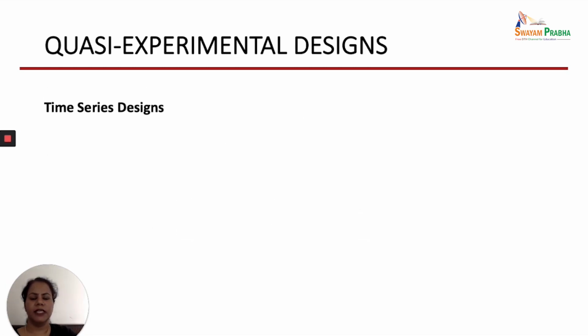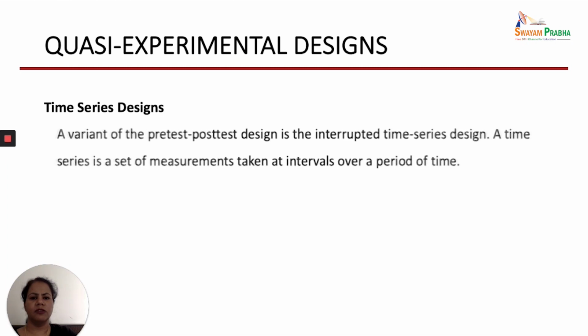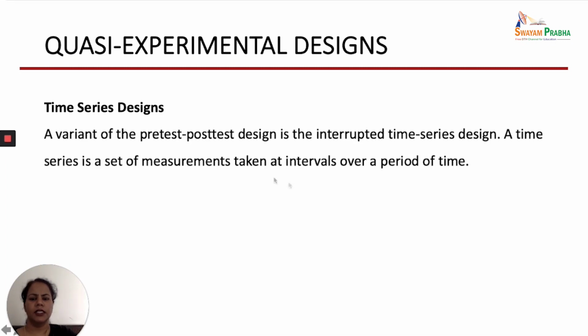Another type of the design is time series design, which is also often used. This is a variant of pre-test post-test design only, but here a series of measurements are taken. Means here not only one observation before and one observation after is taken, but there are a number of observations which are done. You can see here that a number of observations are used. Here we have shown only 2 observations, but more than 2 or 3 observations for a longer period of time can also be done before or after the intervention.